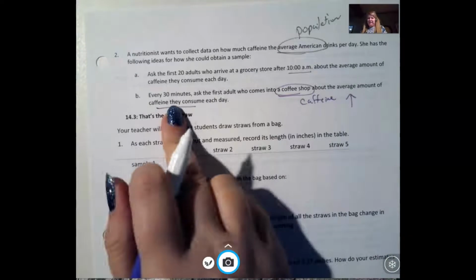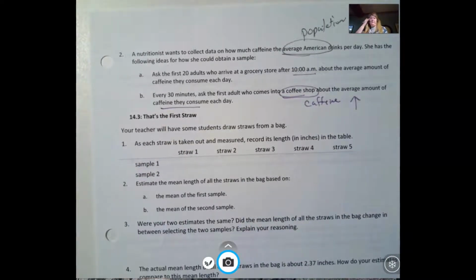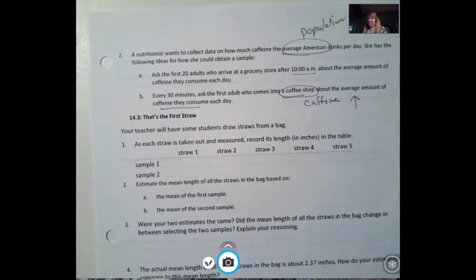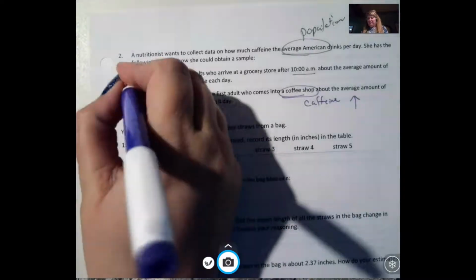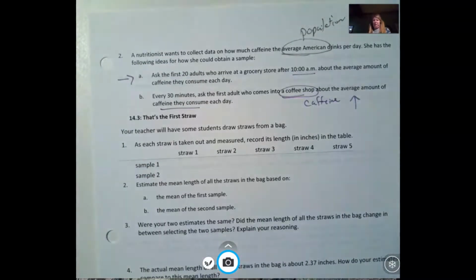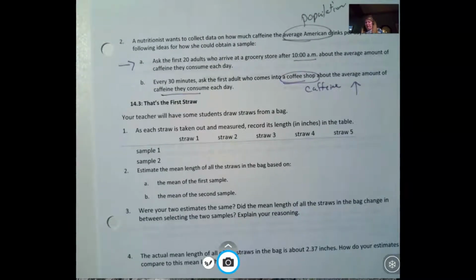Now, because we're supposed to pick which one of these two would be more fair, I think this is more fair out of the two, but it's still not really fair. I think there are other better ways, such as the mall or something that's not connected to when you get up or what you're drinking. So that's my thoughts on that.